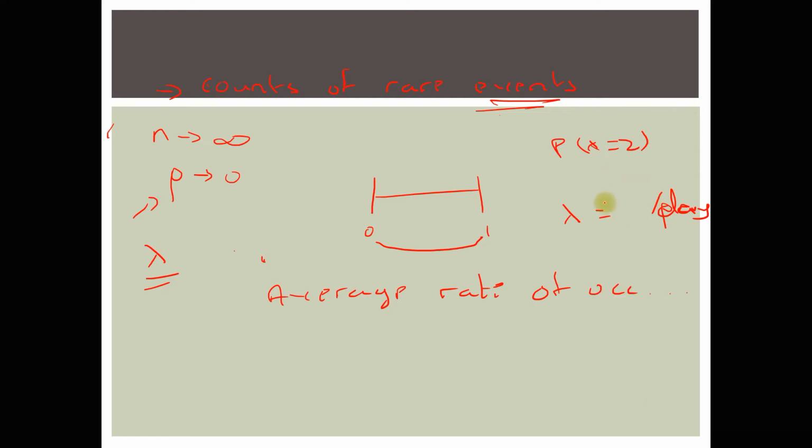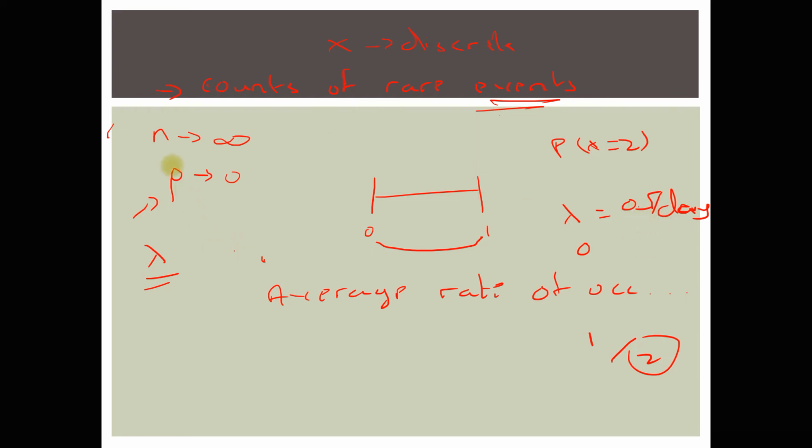Do not think that when we are talking about the average number of accidents, it should automatically be discrete. It can take a continuous value. It can be 1.5. It can be anything. But x cannot be anything. X should be discrete, obviously. But the lambda can take any value. If I say, for example, 0.5, it is equal to 0.5 per day. What does it mean? It means that we have one accident over 2 days. So that's what the 0.5 means.